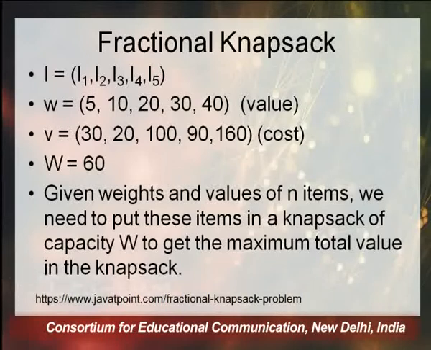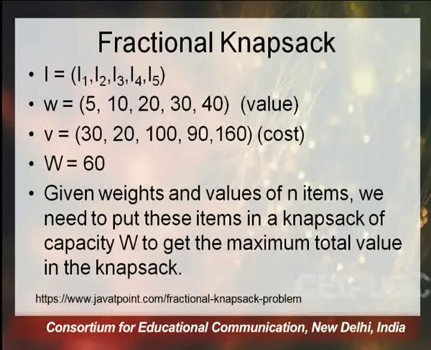So we can add the items of weight not greater than 60 with these given weights and values. We need to put these items in a knapsack of capacity W to get the maximum total value, or it could be the minimum total value depending upon the problem. Here we need the maximum total value in the knapsack, where the set W gives the weights, while the set V depicts the cost.